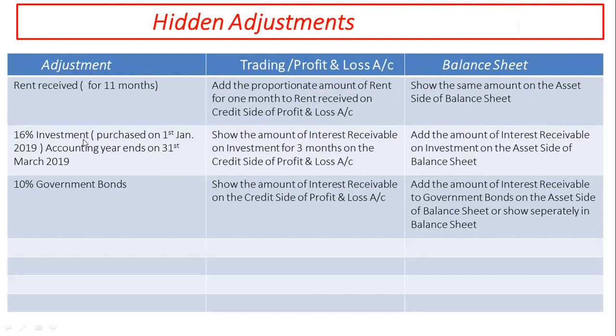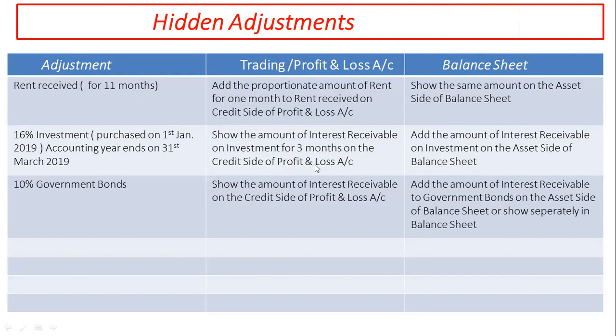16% investment which is purchased on 1st January 2019 and accounting year ends on 31st March 2019. First effect is shown as the amount of interest receivable on investment for 3 months on the credit side of profit and loss account.